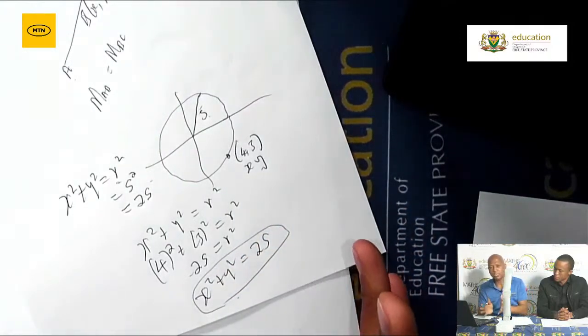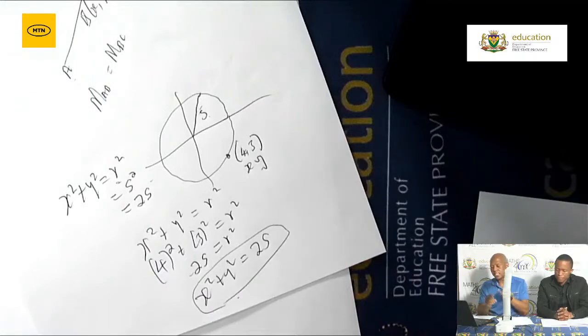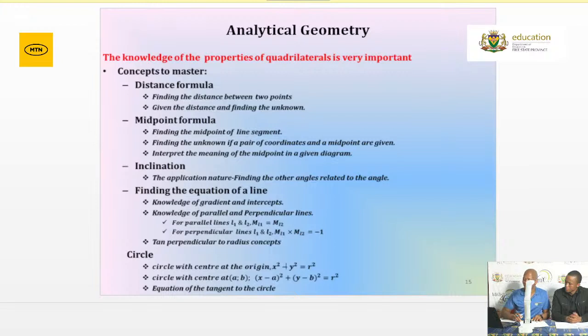What is it that I need to determine the equation? You need the radius as well as what? If the radius is not given, then you need to have a point. Right, the second one is when you are given a center. Remember, we said one is centered at the origin, the other is centered at any point. What is the formula we use for that one? The formula is (x minus a) squared plus (y minus b) squared is equal to r squared. Then what are the coordinates of the center? It's a as well as b.